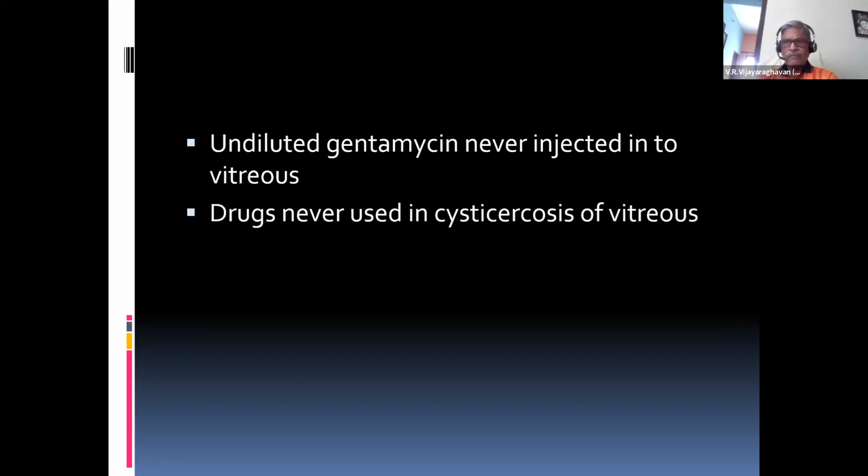Now, one more important point for the management part. Very rarely, after cataract surgery, you can have endophthalmitis, inflammation inside the vitreous. What is endophthalmitis? Inflammation of the intraocular cavities. They will ask in exams, what is endophthalmitis? Your answer should be: inflammation or infection of the intraocular cavities and its surrounding structures like retina and choroid, but not involving the sclera. If the sclera is involved, it is called panophthalmitis.